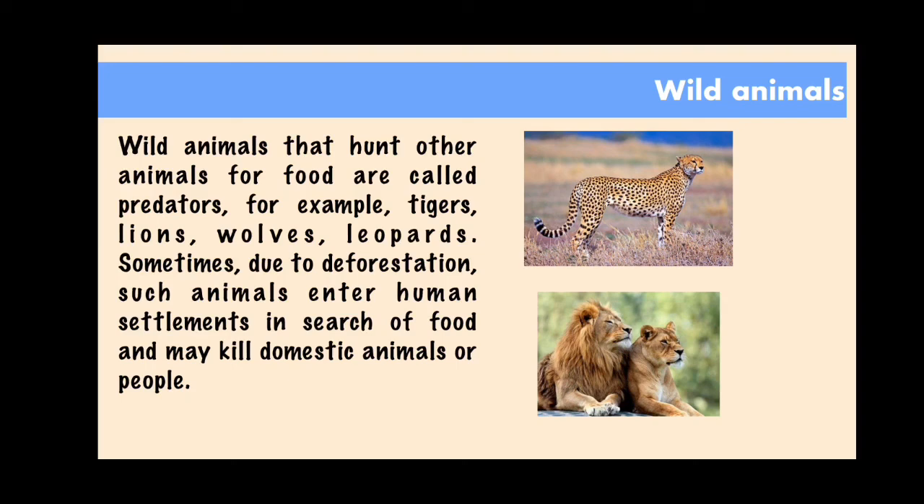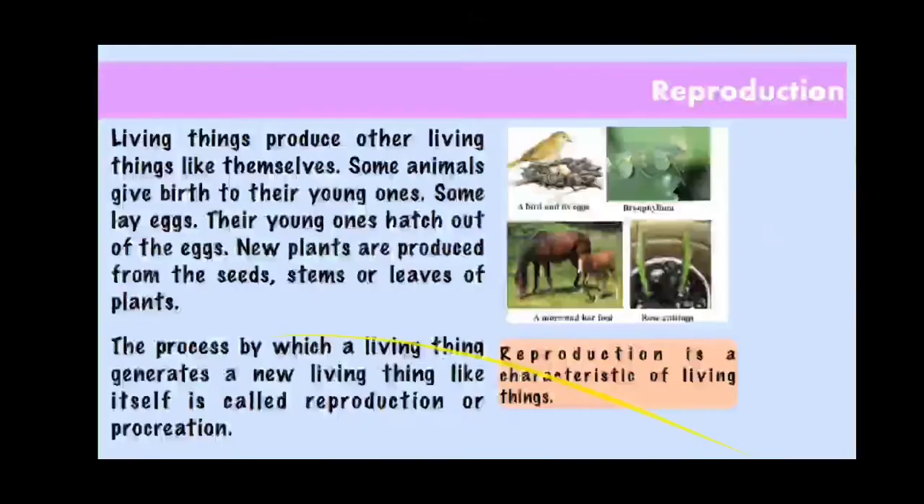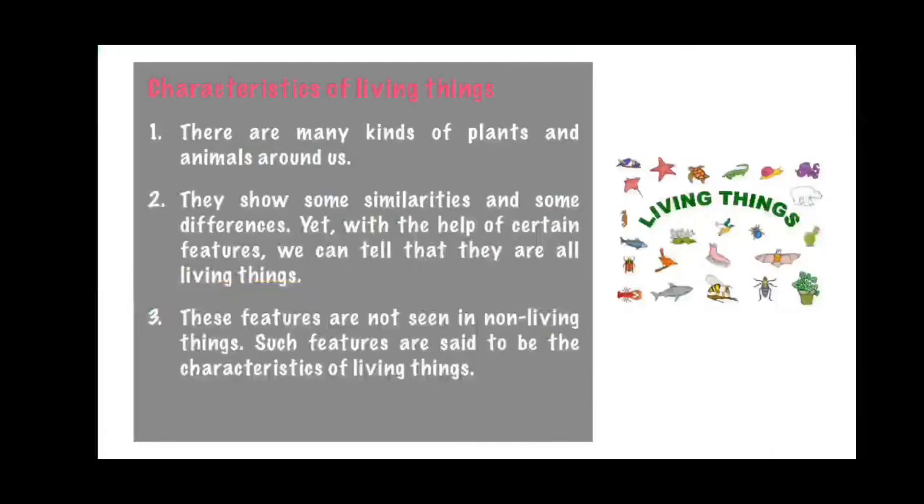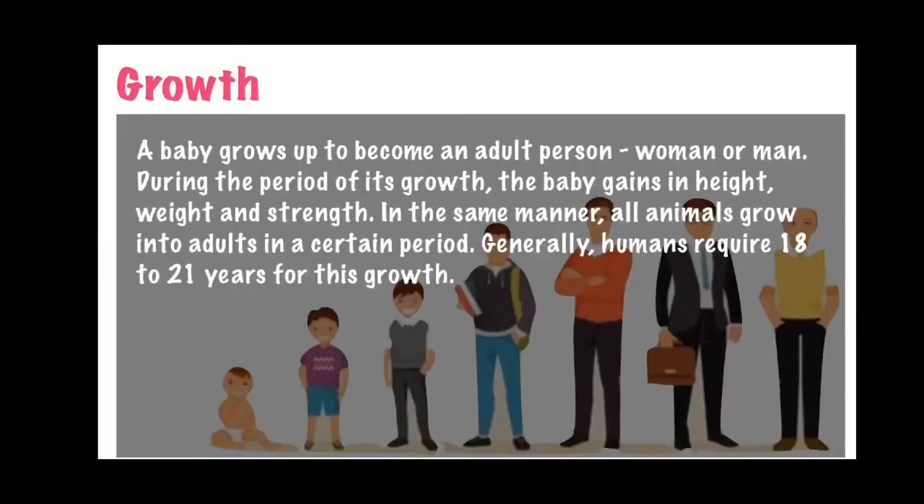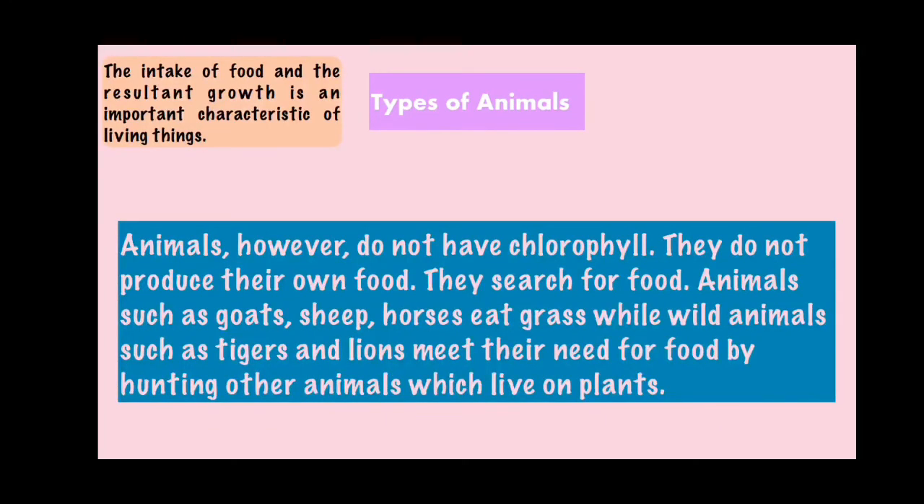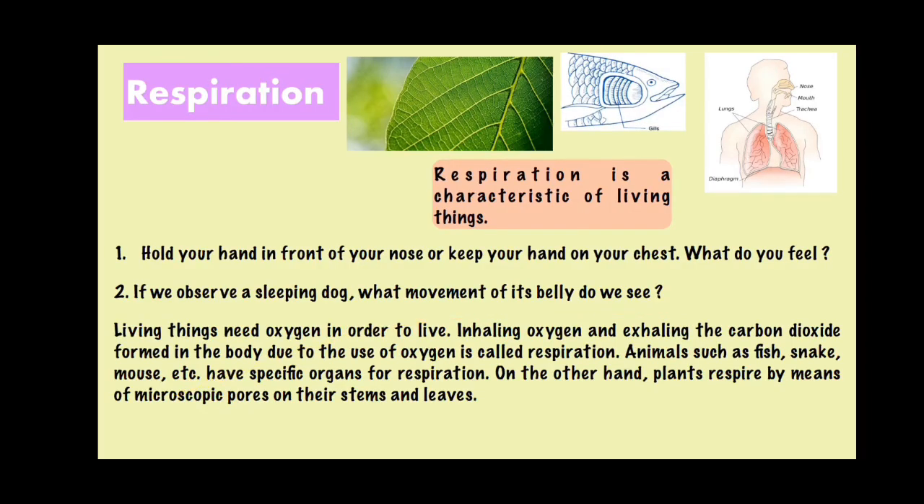Now, let us revise what we have studied in this chapter. We studied the various characteristics of living things. The first characteristic is that food is very necessary for us. The second is the intake of food, that we should eat healthy food and not junk food. The third characteristic we studied is respiration.